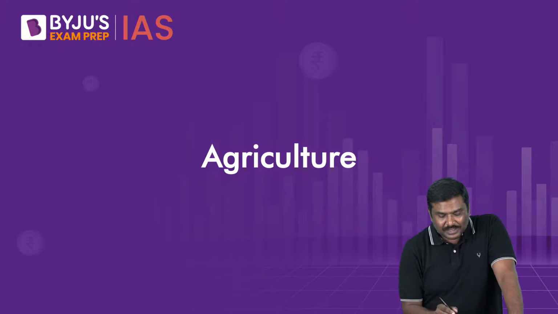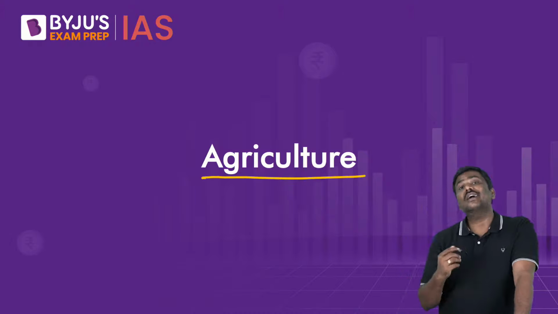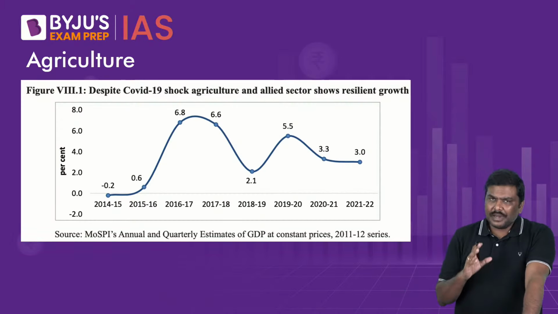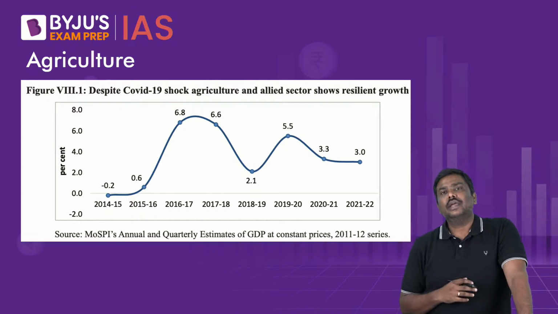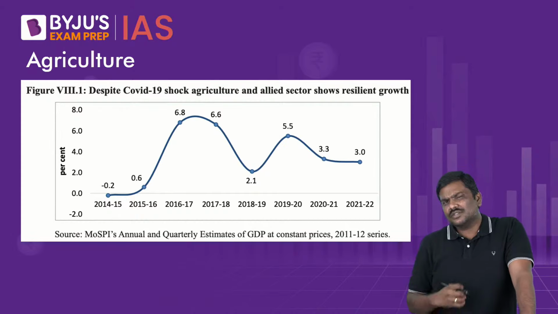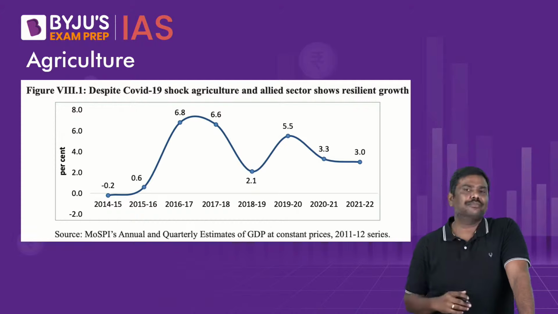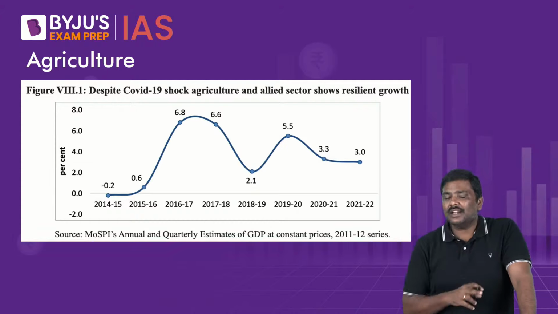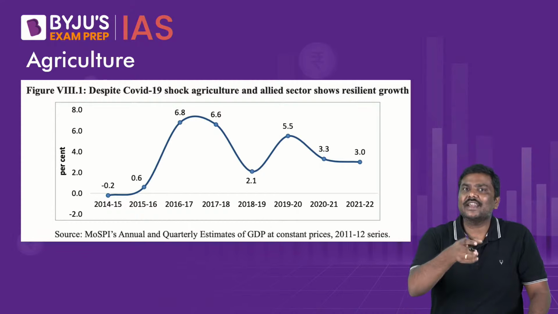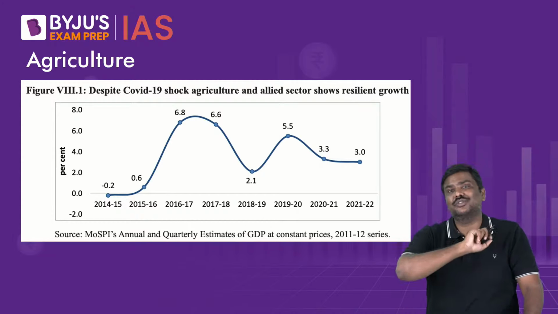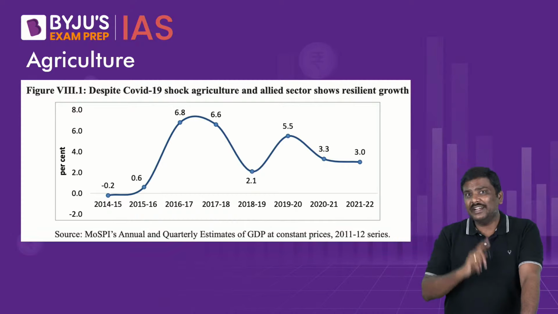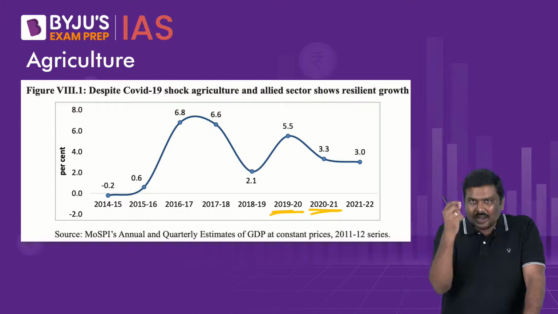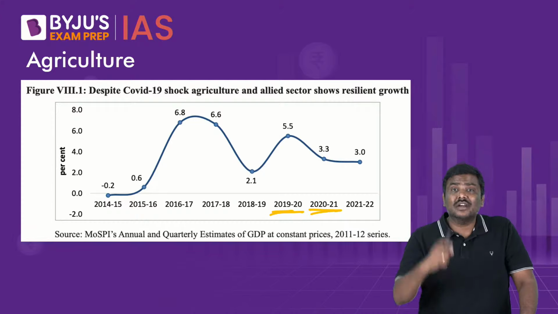Now the next topic that I'll be discussing is regarding the agriculture sector. What does the survey say regarding agriculture? Please observe the graph here. The graph indicates the growth rate in the agriculture sector. And the point that you need to remember is very simple. Even during the pandemic, the agriculture sector was one of the sectors which registered a positive growth rate. Please remember that. I repeat, even during the pandemic, the agriculture sector was one of the sectors which registered a positive growth rate.